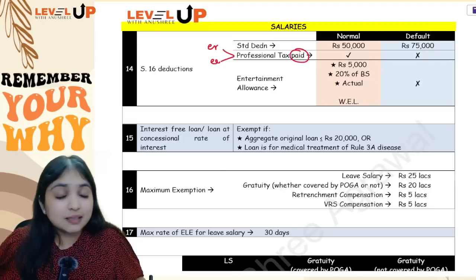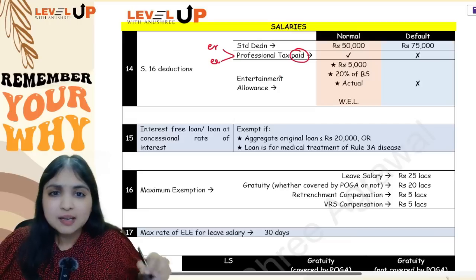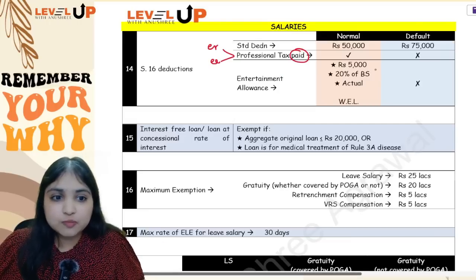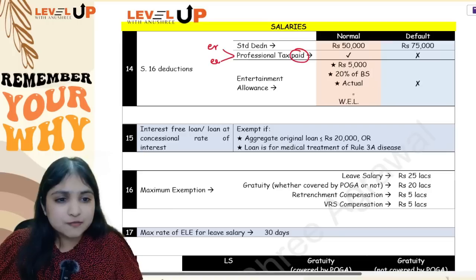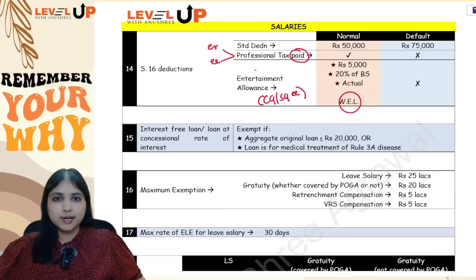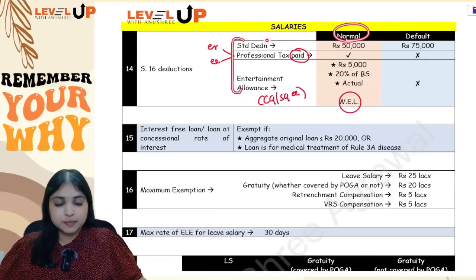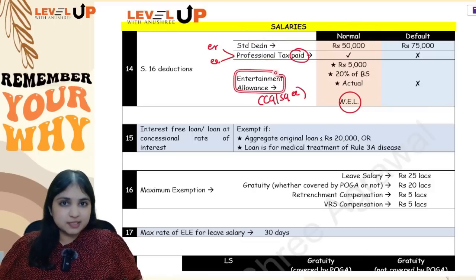And the third section 16 deduction is entertainment allowance. How much will you get? You will calculate 3 things: 5,000 rupees, 20% of basic salary, and actual entertainment allowance received. Out of these 3, whichever is lesser will be your section 16 deduction, but of course only for central government and state government employees. Alright, so you have totally 3 deductions under section 16 under the normal regime. The first 2 deductions are for all employees. The third deduction is only for central government and state government employees.